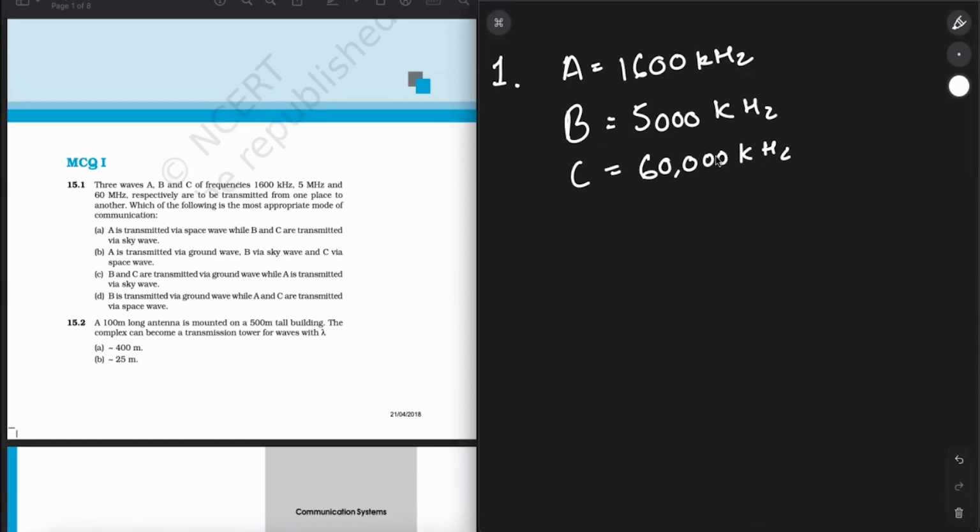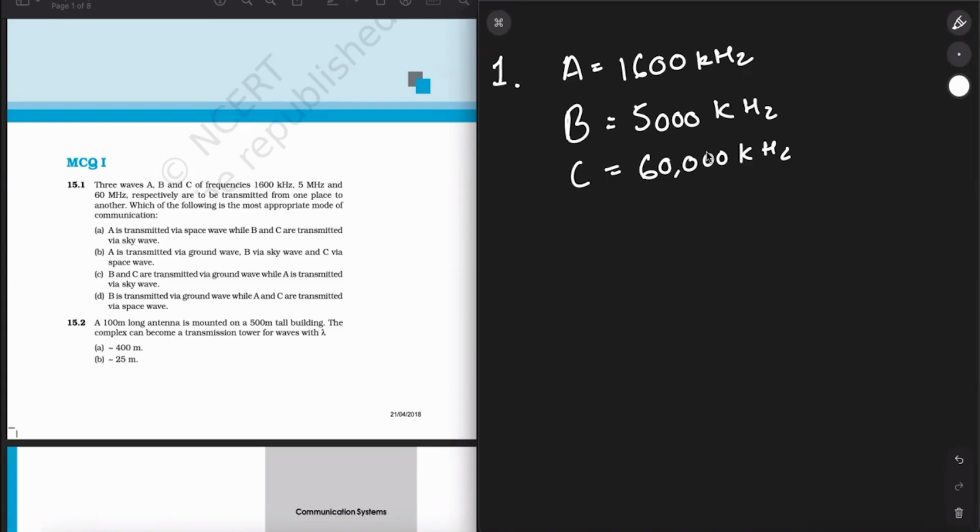These are to be transmitted from one place to another. Then, which of the following is the most appropriate mode of communication? A is transmitted by space, while B and C are transmitted via skywave. A is transmitted via ground, B via sky, C via space. B and C via ground. There are some options that have been given.